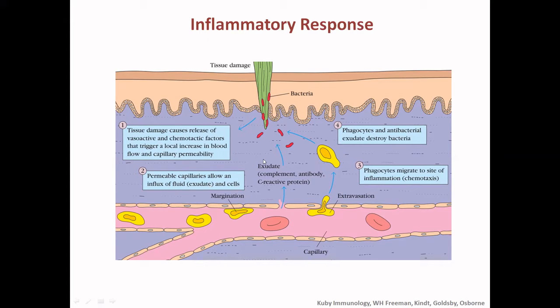This is called the exudate. And because of that, there is complement, antibody, and C-reactive protein activation. Then phagocytes like neutrophils migrate to the inflammatory site. This is called the extravasation process, as well as diapedesis. And finally, there is phagocytosis of the bacteria or microorganisms present here. And if the inflammatory process is not sufficient to protect us from this invasion, then there is activation of the second line of defense, the adaptive immune system.